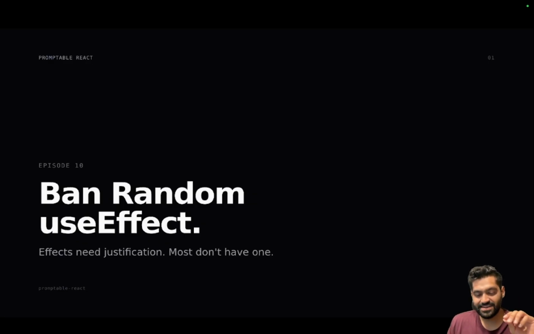Honestly, useEffect is the one thing that causes more mess or more harm than it's useful, right? Think of it this way. If your effects don't have a justification, if there is a better way to do it, then all you're doing is adding a random side effect which will be piled on as you move and which will create bigger issues, and at some point you will be afraid to do any change in the code.